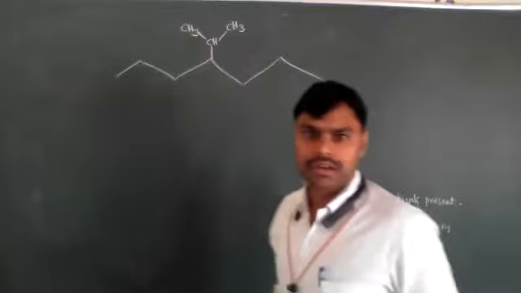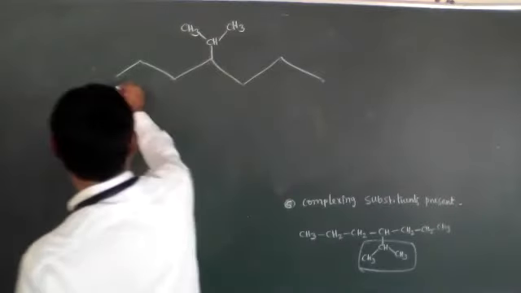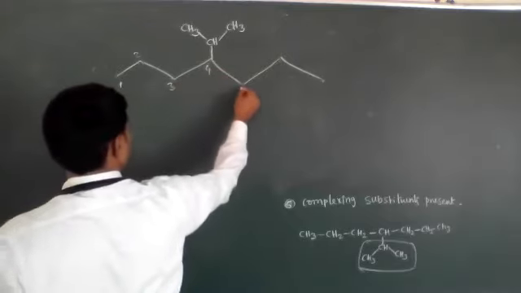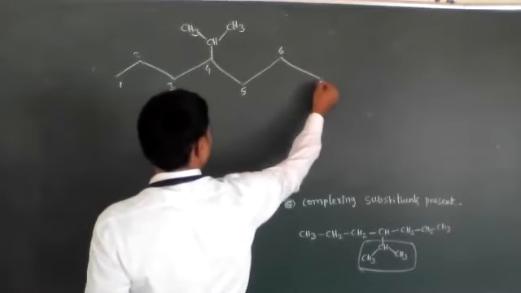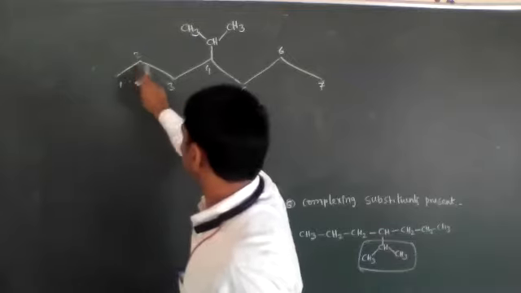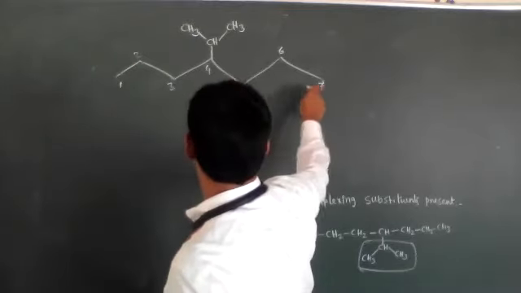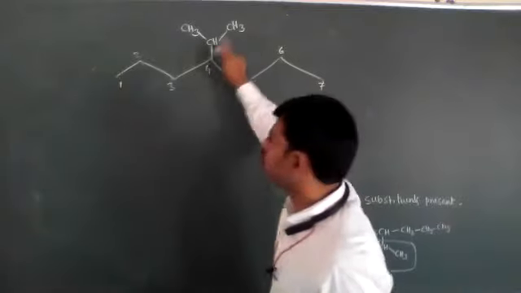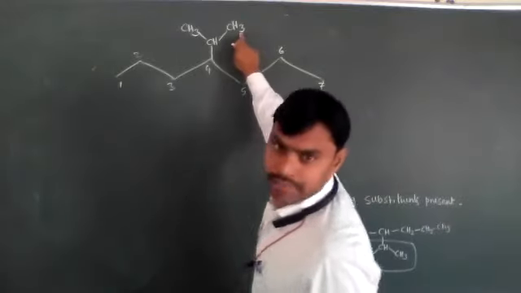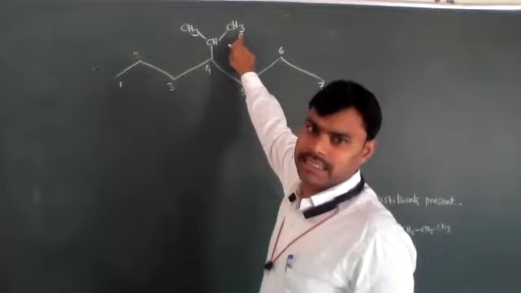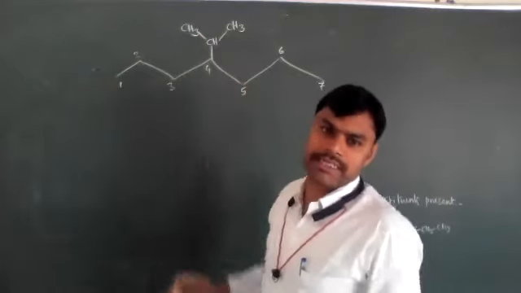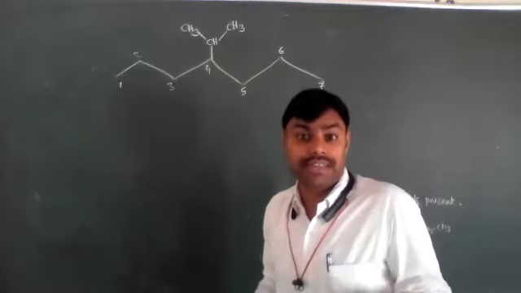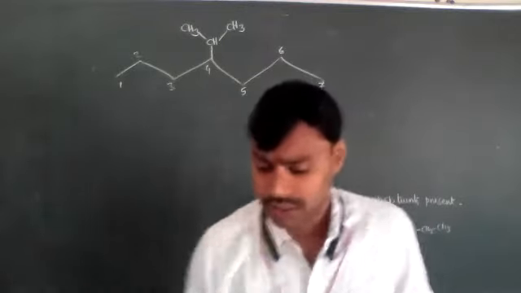Okay, students? Now, see here, left to right: 1, 2, 3, 4, 5, 6, 7. And 1, 2, 3, 4, 5, 6. See, you want to go this way. It means only 6 carbon atoms are present. Even though it has 2 substances, the number of carbon atoms present is only 6. Fewer carbons, that's why you don't consider it as the root word.